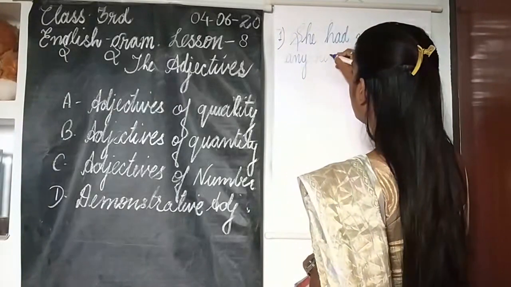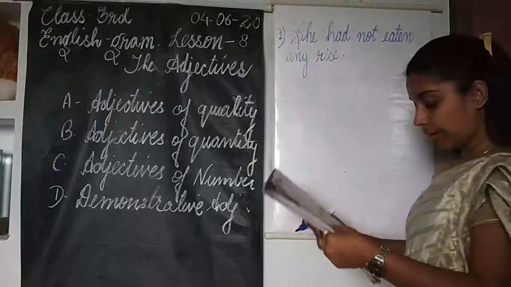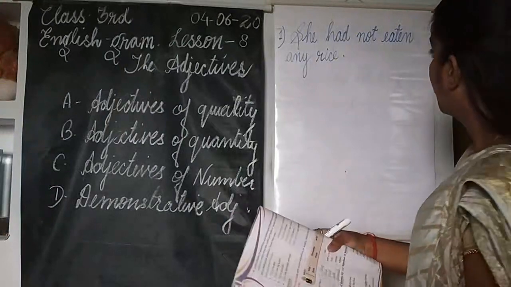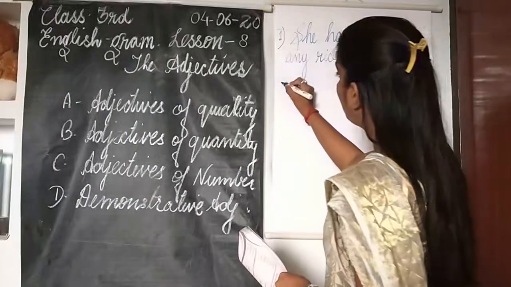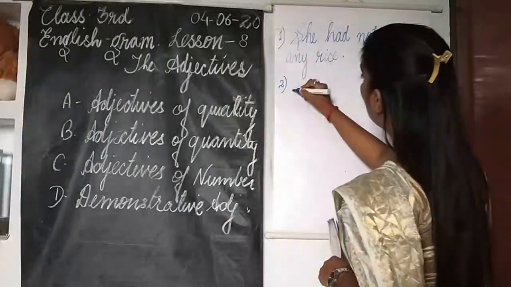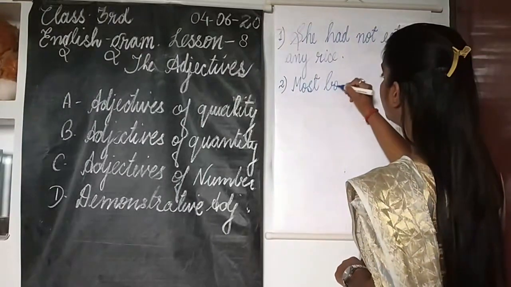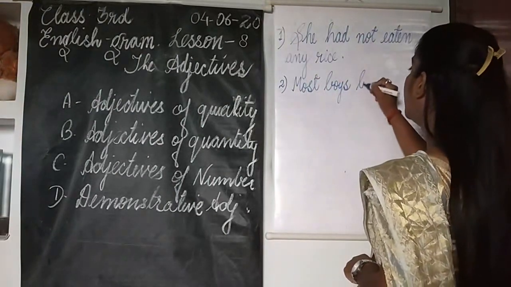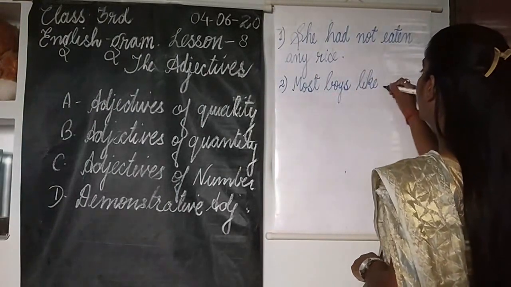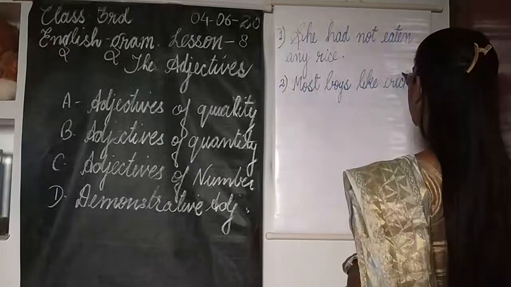Okay. Then the second example is: Most boys like cricket.